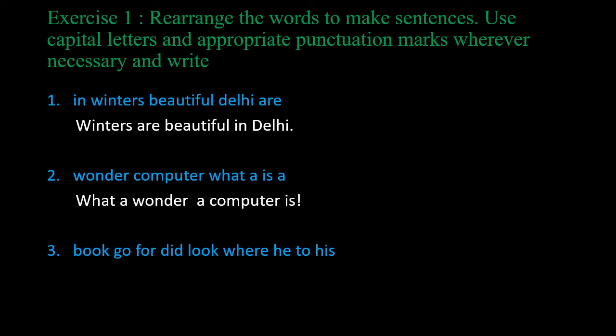Number 3, book go for did look where he took his, and the correct sentence is where did he go to look for his book. And first letter W is capital and this is an interrogative sentence, so we put question mark at the end of the sentence. Right children?